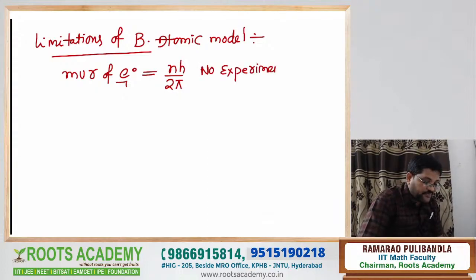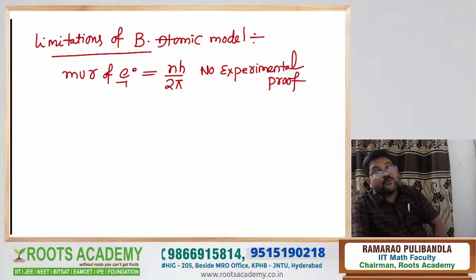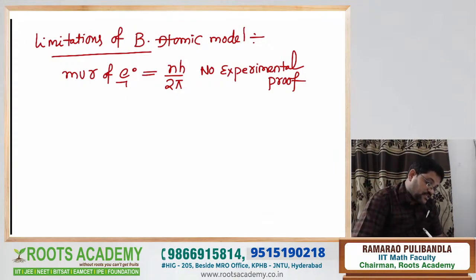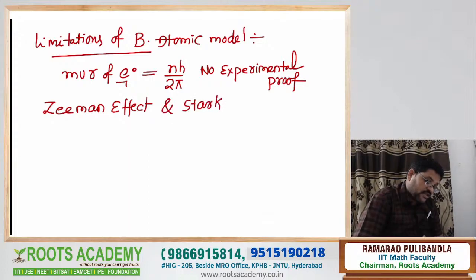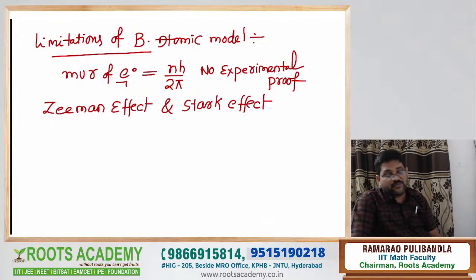The experimental proof was given by the scientist de Broglie. And the next point is what? Regarding limitations, the Zeeman effect and the Stark effect are not explained. Tell me what effects are not explained? The Zeeman effect and the Stark effect are not explained by Bohr's atomic model.